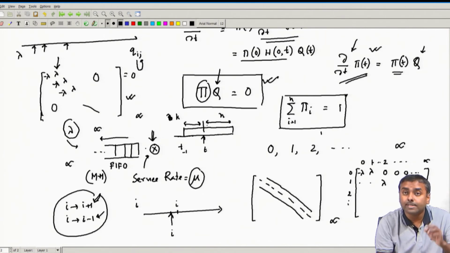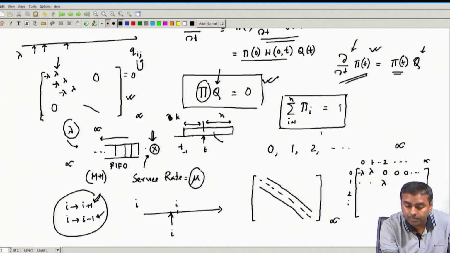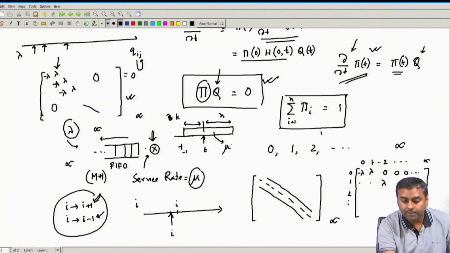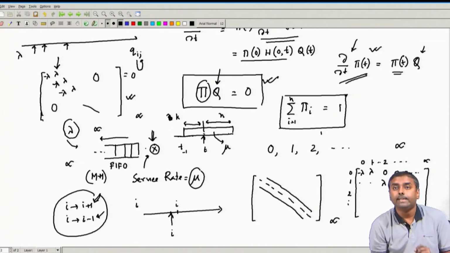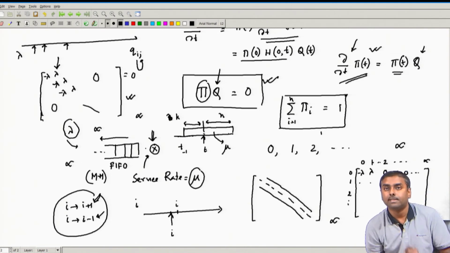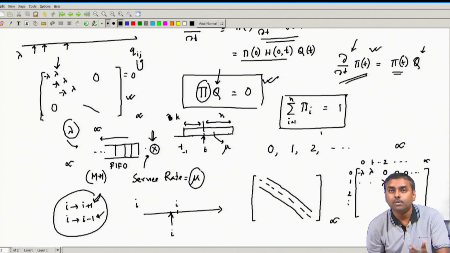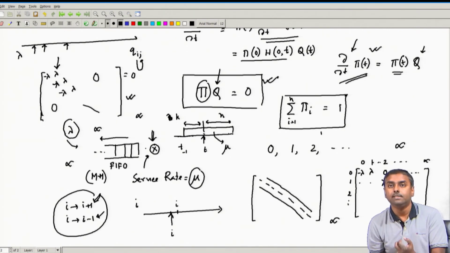That is still, because of the exponential distribution, exponentially distributed with parameter mu. So what is the associated rate at which it will complete the service? The associated rate is mu, because the server serves with rate mu.